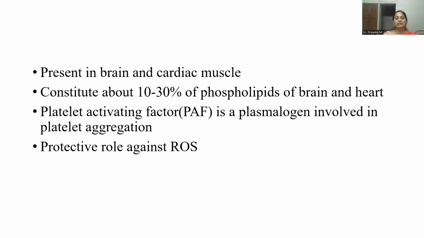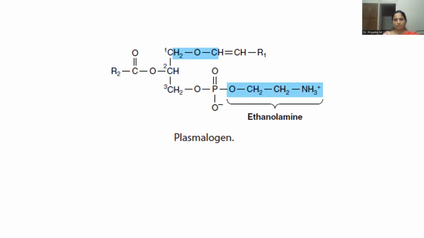They are mainly present in brain as well as cardiac muscle. An example of plasmalogen is platelet activating factor, and it has a very important protective role against reactive oxygen species. This is ethanolamine plasmalogen.